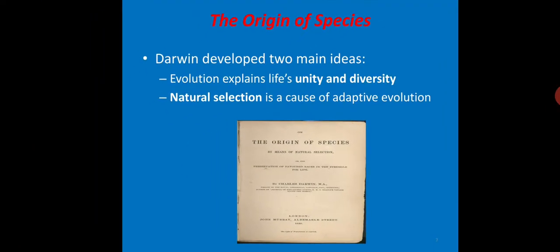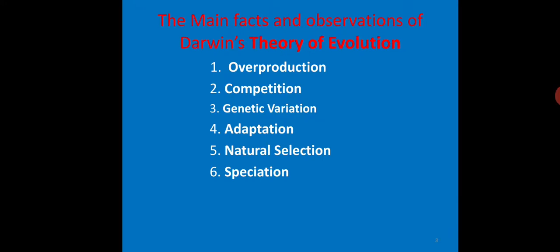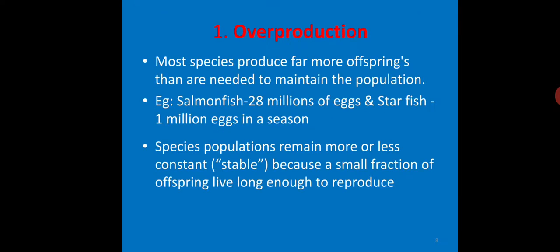Now let us see what the major facts and observations of Darwin's theory of evolution are. First one is overproduction or prodigality of production. Second one is competition. Third one is genetic variation. Fourth one is adaptation. Fifth one is natural selection. And sixth one is speciation. Let us see one by one.